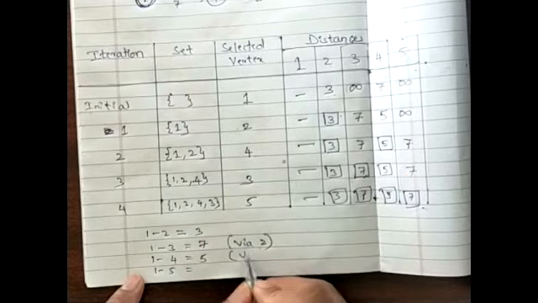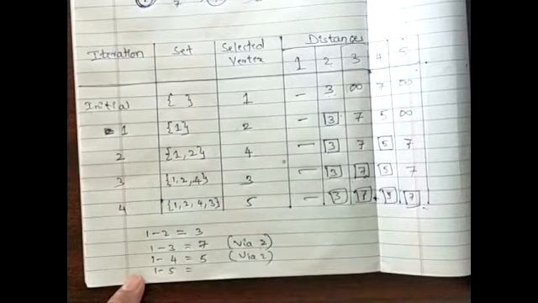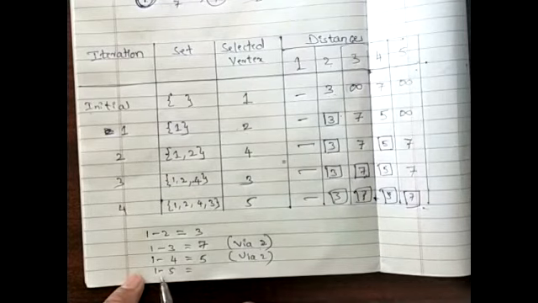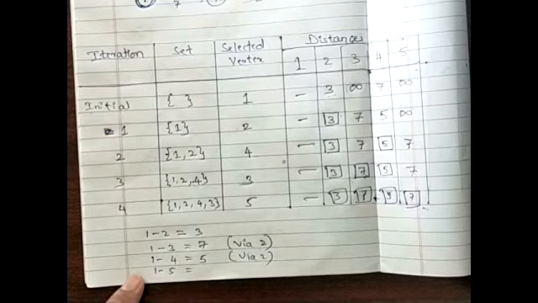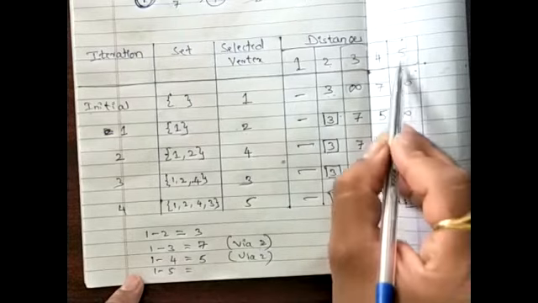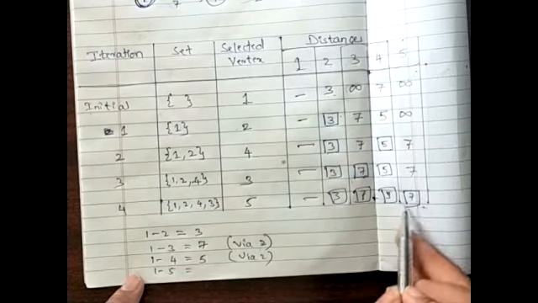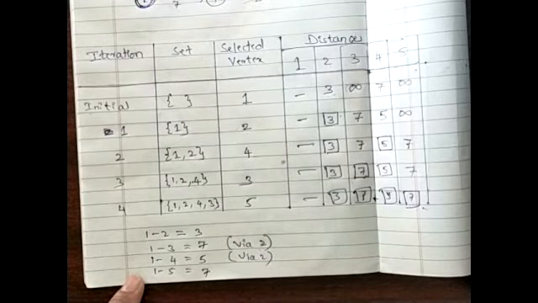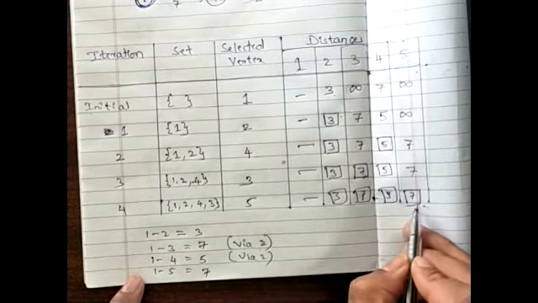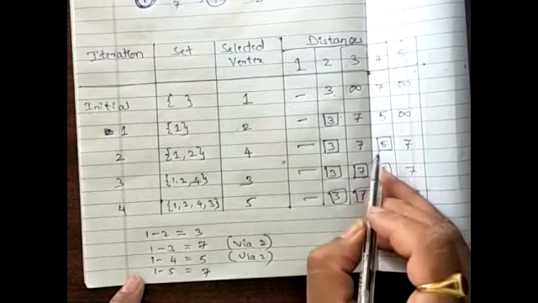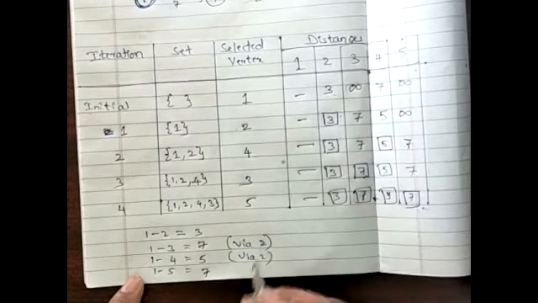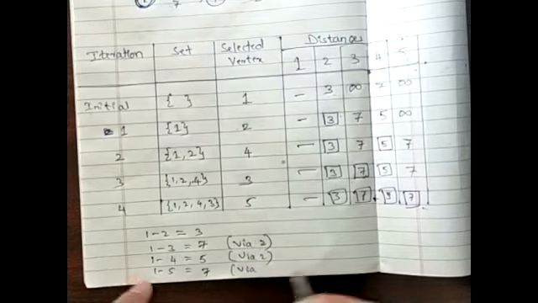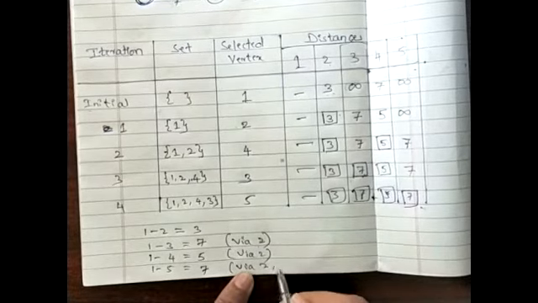So that is via 2. Okay, then the next one, from 1 to 5. Look into this column. The value is 7, which has been highlighted. That is the shortest distance. But via what? Before this, which I selected, was 4, and before 4, that is 2. So this is going to be via 2, 4.